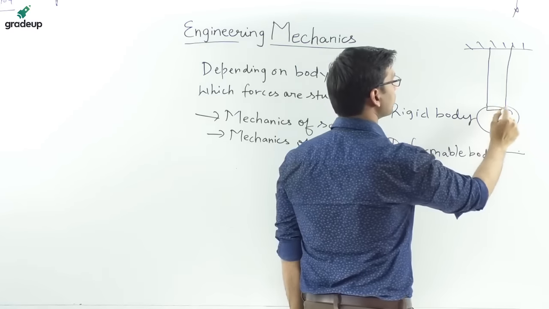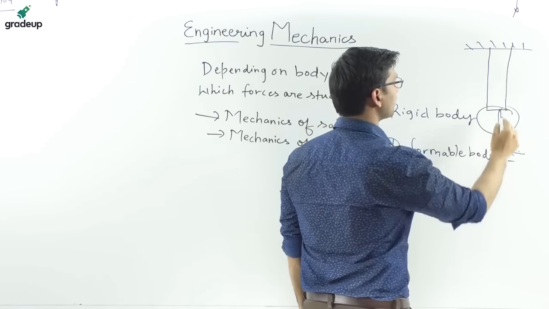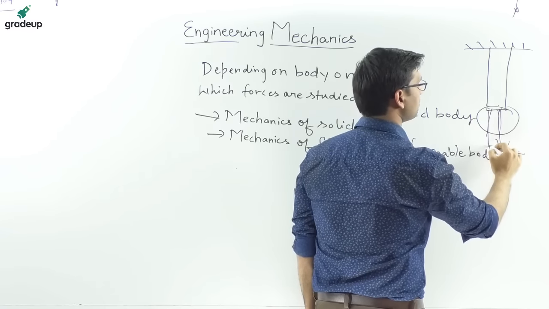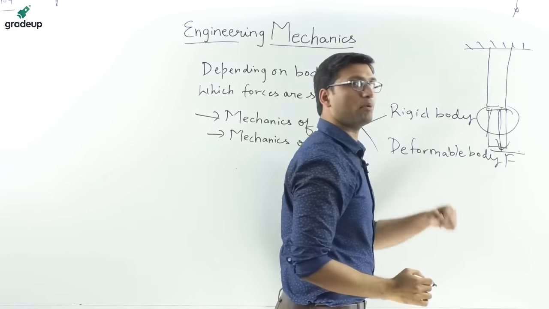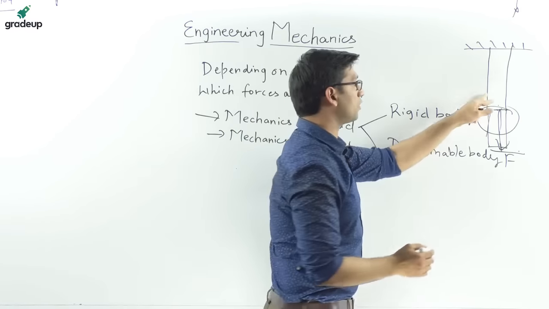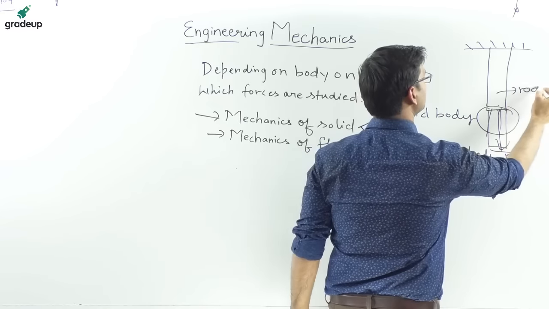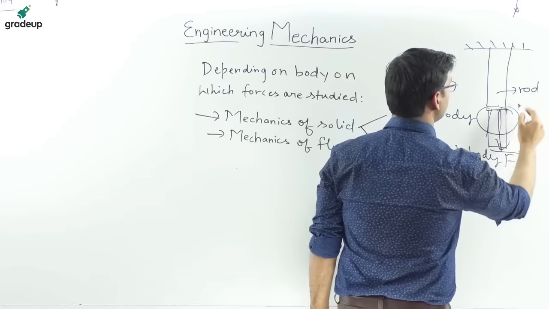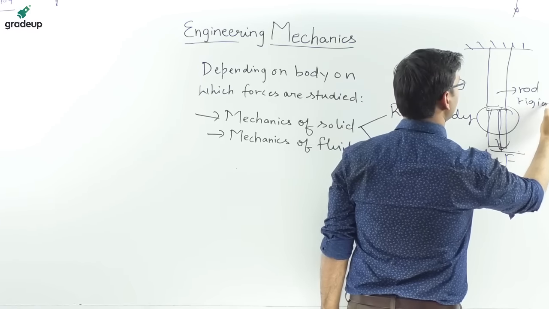There will be a displacement, that is, a change in position. But there will not be any deformation in this rod. So this will be called a rigid body.